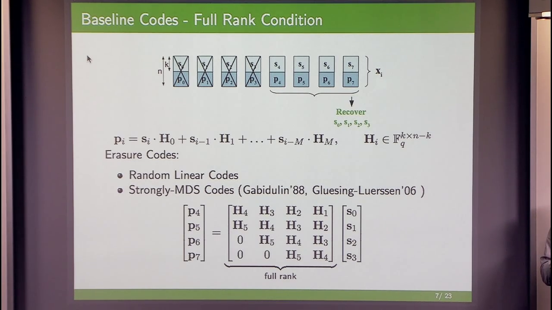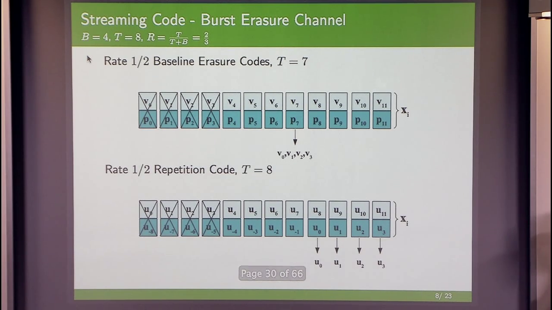And what we want are constructions where the source packets are recovered sequentially. S0 should be recovered before S1, before S2. So somehow the construction should discriminate the source packets based on their deadlines. I will explain how such a construction can be done in a simple example, and then I will sketch the general construction.